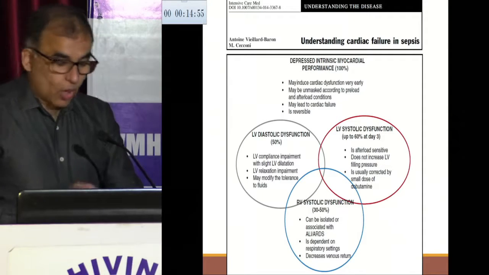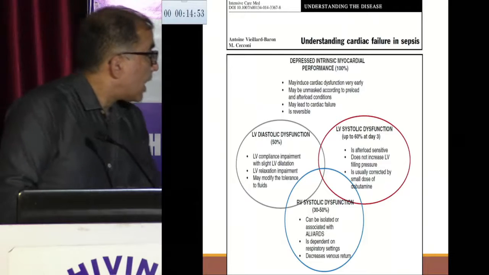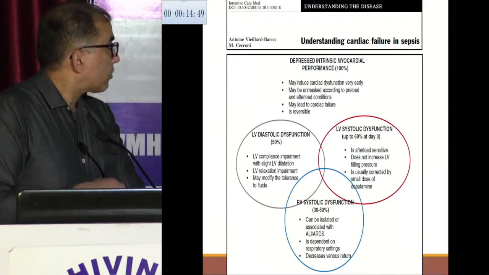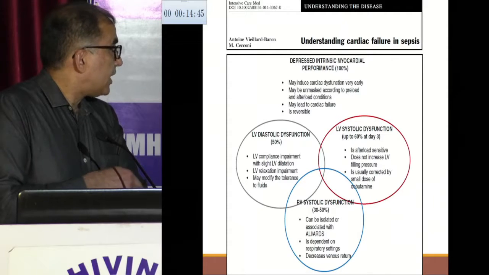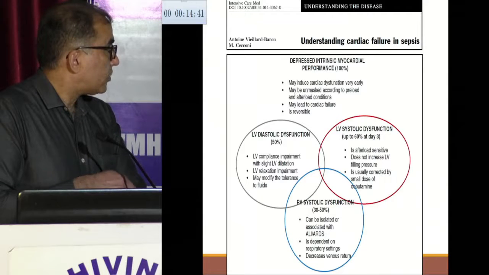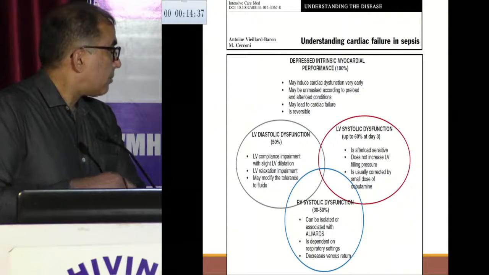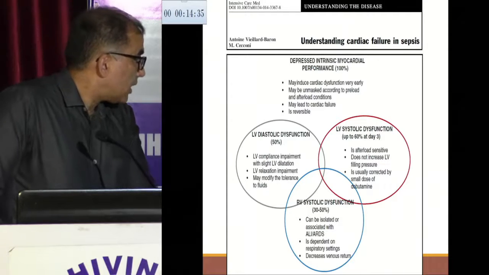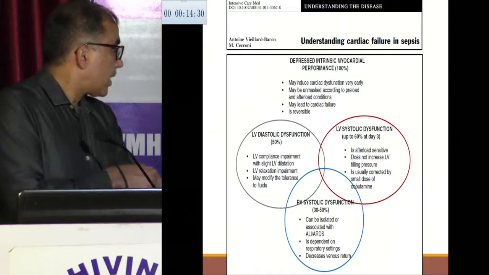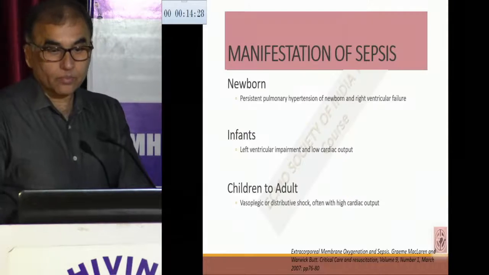So what we see is all kinds of myocardial dysfunction, LV systolic and diastolic dysfunction, usually in almost 50% of cases. So basically LV compliance is impaired with a slight LV dilatation. Then gradually the patient develops a systolic dysfunction. By day 3, it is afterload sensitive and may develop an RV systolic dysfunction as well. And it can be isolated or it can be associated with acute lung injury or ARDS.